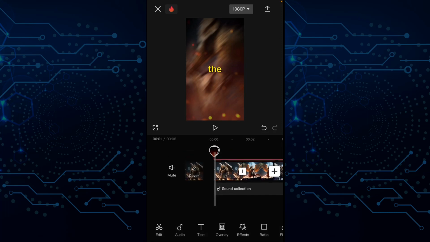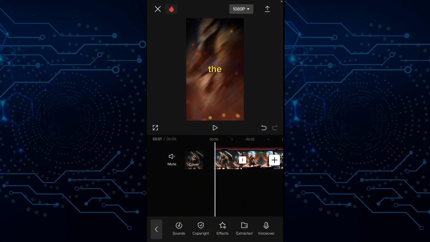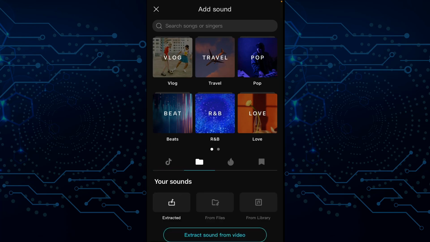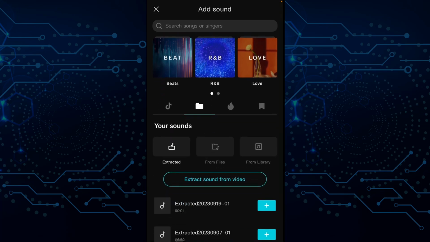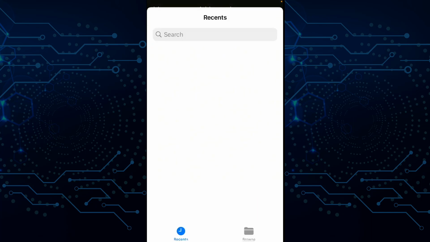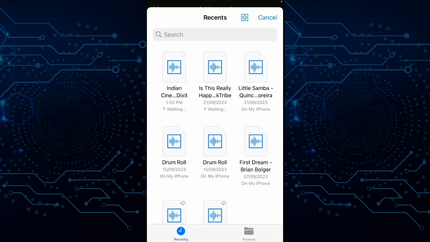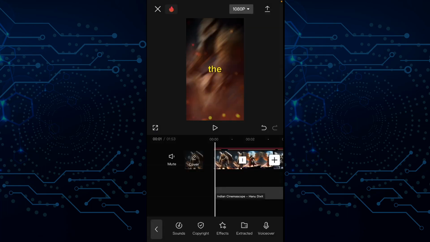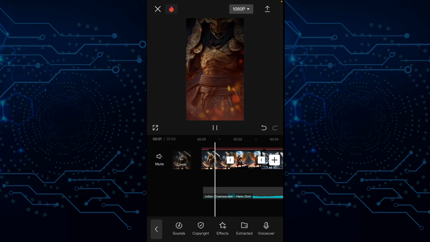Okay, so the next thing to do is to add our motivational background song. So we go to audio, sounds, and then we go to from files, import from files, and this is our song. So let me add it. Let's play and see. The best time to plant.